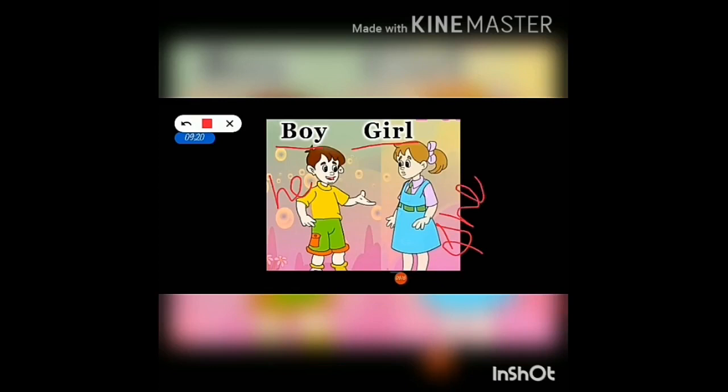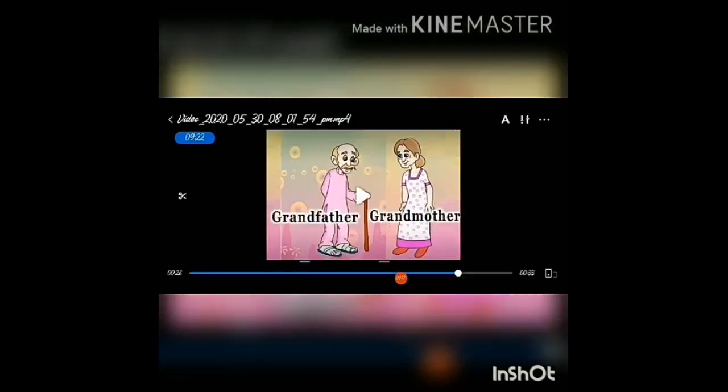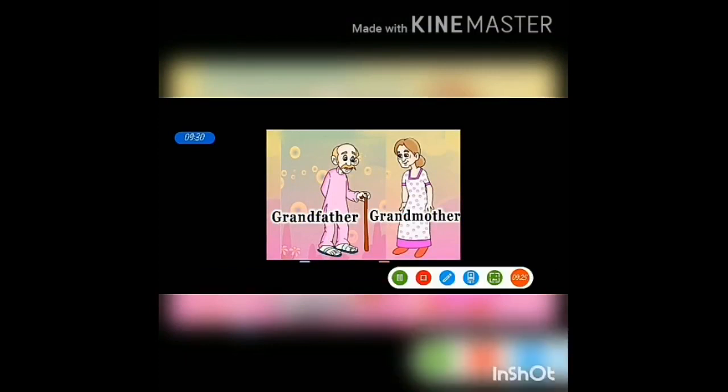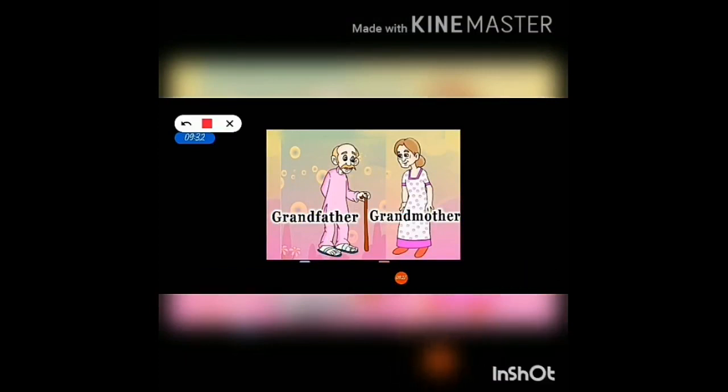For example, here I give two pictures. One is grandfather and the other is grandmother. So where do we have to use the pronoun he? For grandmother? No, we have to use he for grandfather because he is a man. Where do we have to use she? For grandmother.